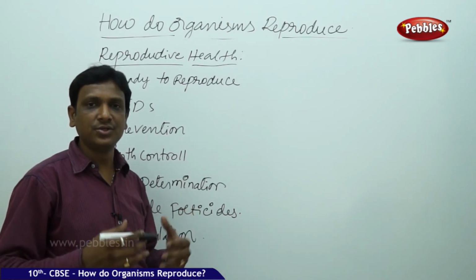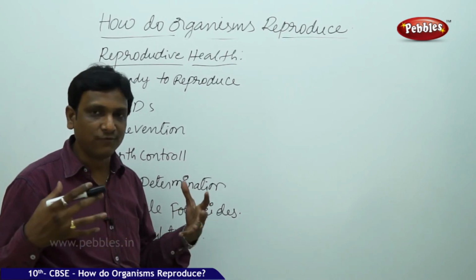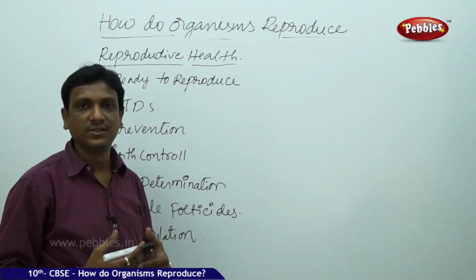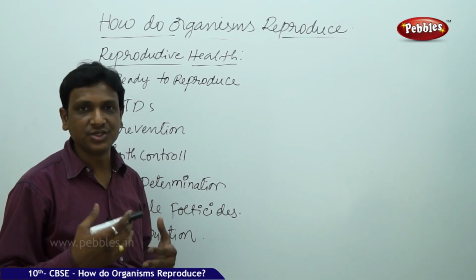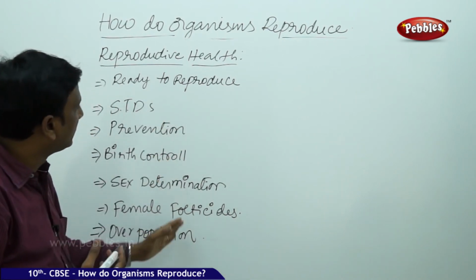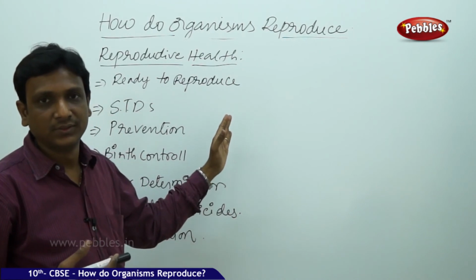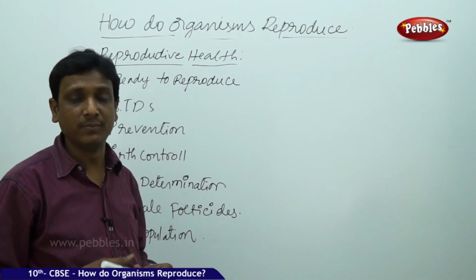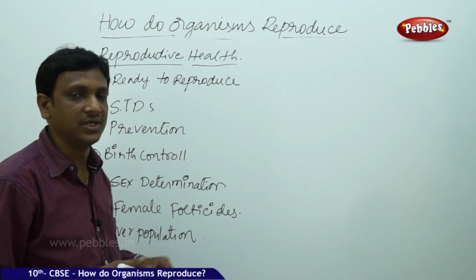So here there are many issues linked up, there are many pressures. Sometimes there may be force from your peer group, your friends, your neighbors, and sometimes you may be forced to participate in sexual acts. But you need to know the various factors that are linked up with having a sexual act or an attempt to reproduce. So you need to be aware of all these things before you make an attempt to reproduce or before you have sexual intercourse. So these are very essential.